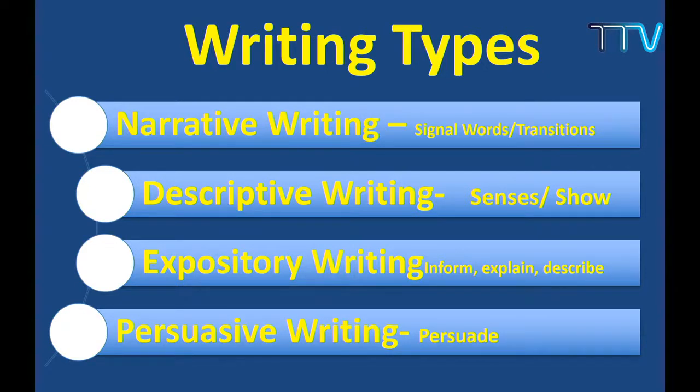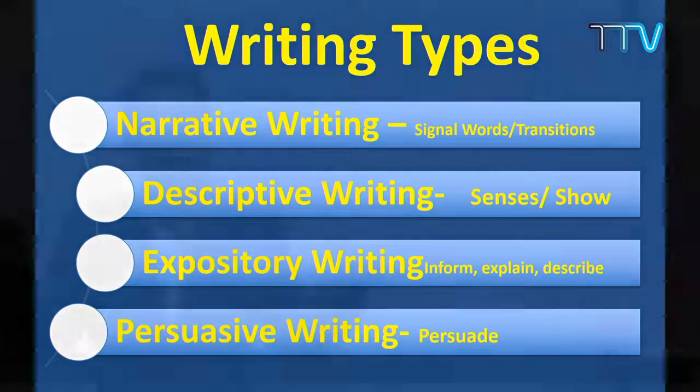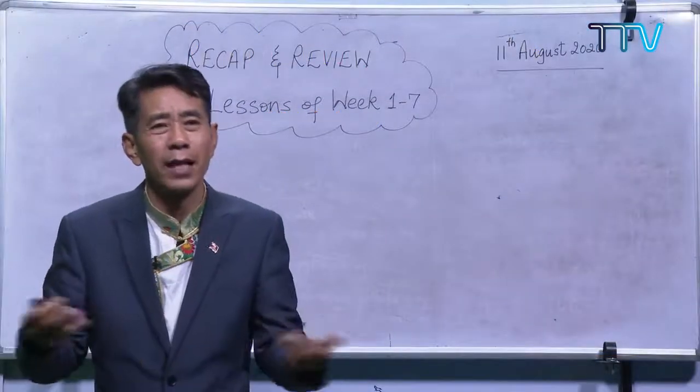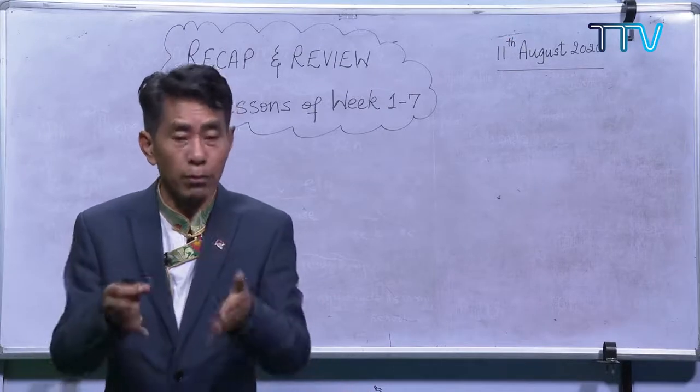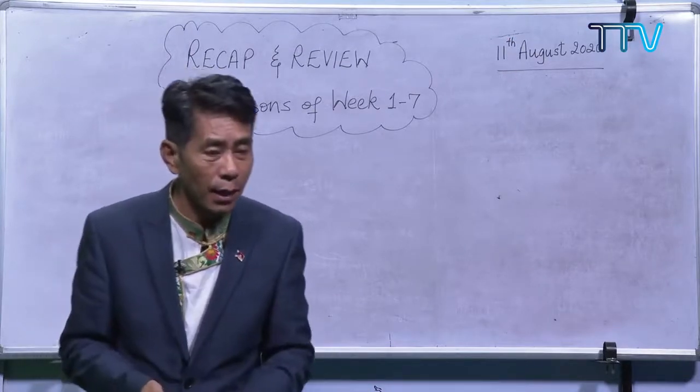So in descriptive writing, we talk about the senses, and here we have to show. Don't try to tell. What is the difference between show and tell? In telling, there isn't anything you are describing, you are just telling. It's dirty, it's good, it's hot, it's nice, it's beautiful, all these things. You are not being descriptive. So that makes it different.